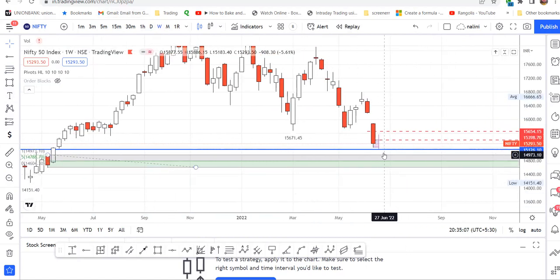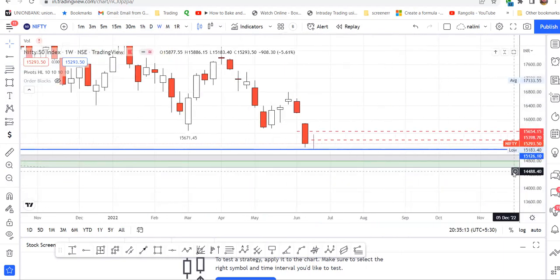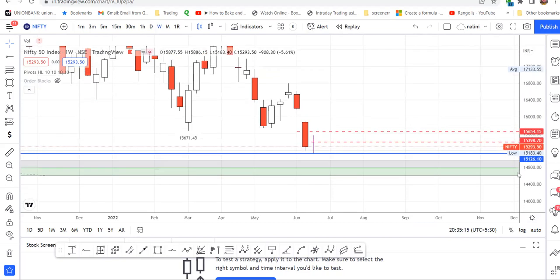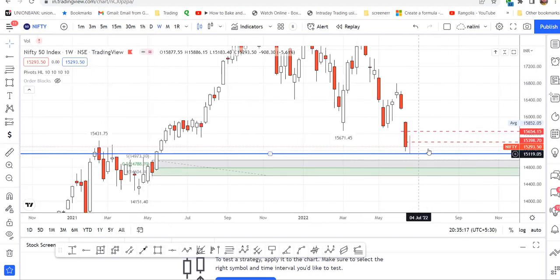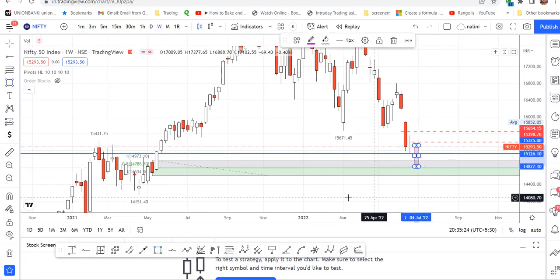So price can come down. Either it can go up or it can come down to mitigate this order block. So it can come down and take orders from over here.